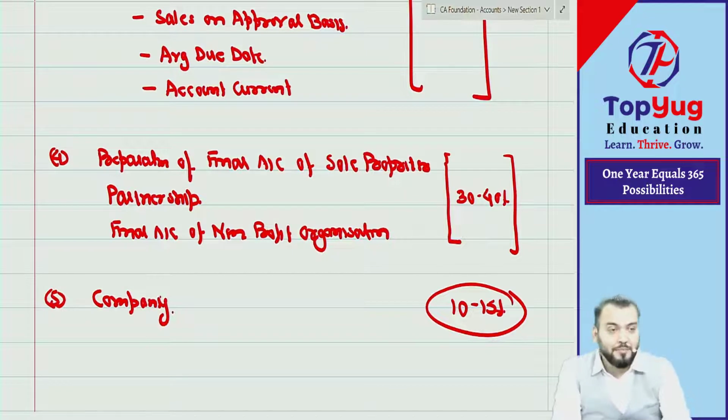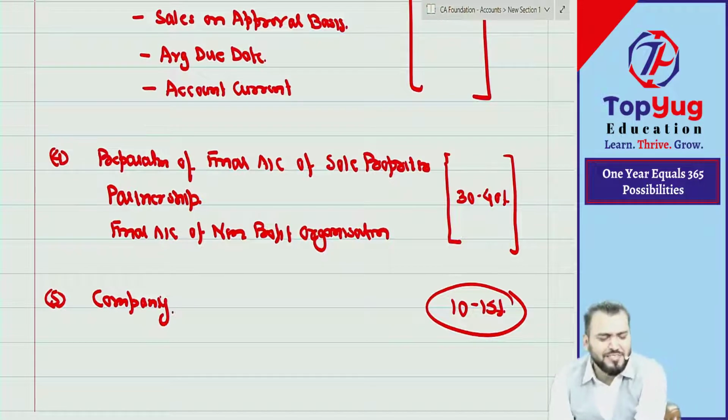It might happen that I am teaching some chapter which you find very simple, for example bank reconciliation statement, which you know plus minus, and you enjoy it. Then also you need to assume that you don't know anything, so that I'll be motivated. Okay, so you can see the syllabus is very simple.